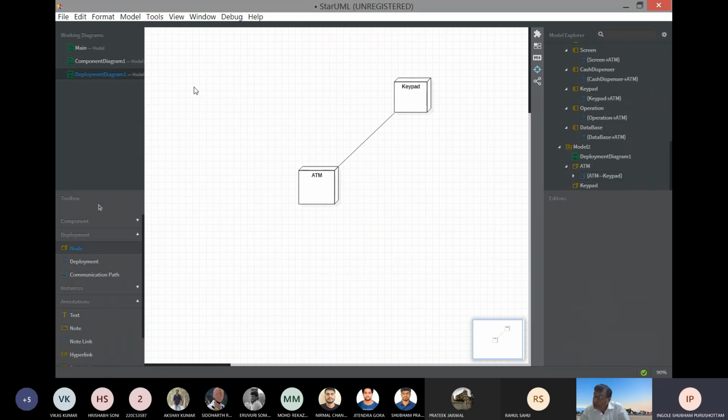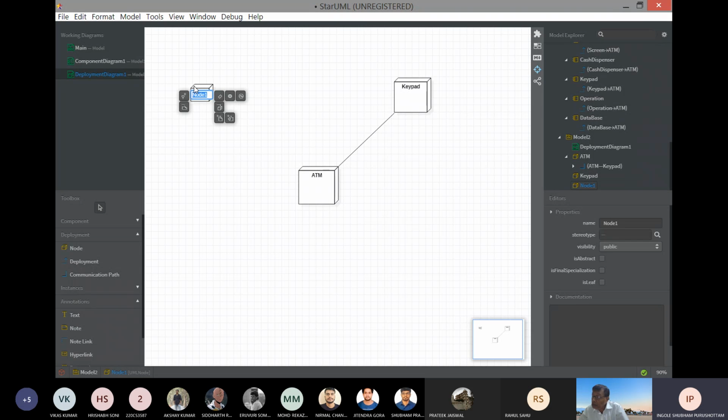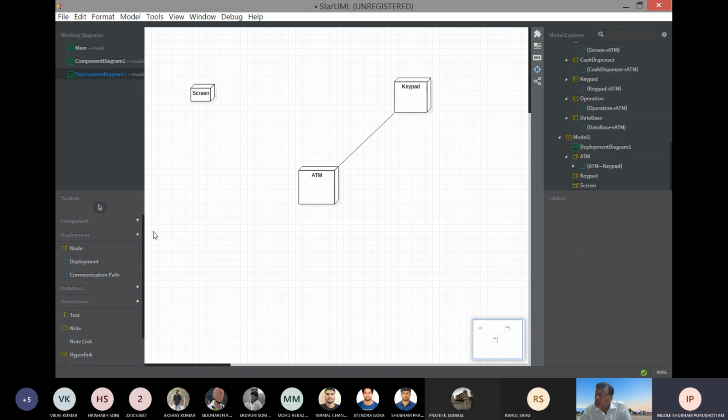This is the notation of the deployment. You can go through this one. So after the component, we will go to deployment. So everything will be deployed.